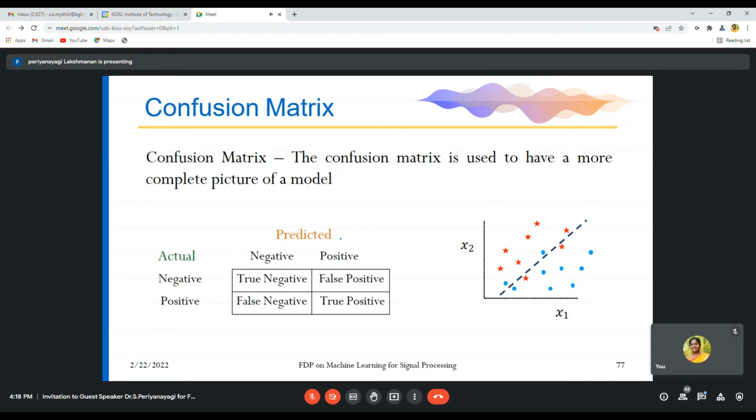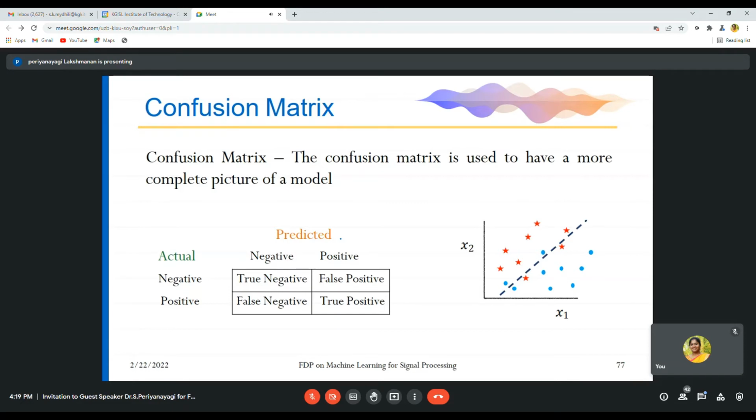How are we going to calculate that? Here comes the confusion matrix. The confusion matrix is used to have a more complete picture of a model. Going to an example which we already discussed, that is rose, lotus and jasmine.